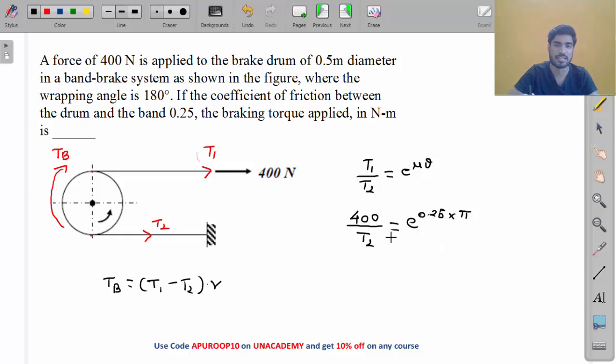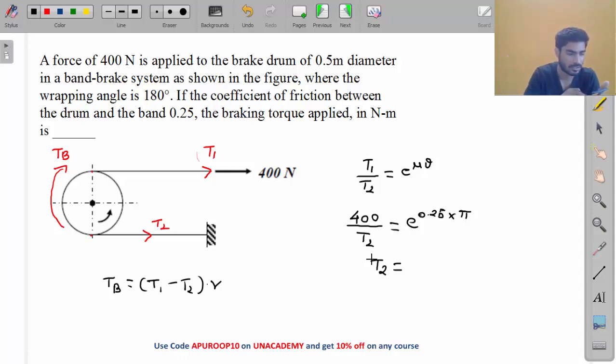So just put the values and you will get the value of T2. Solve this, what will you get, my friend? 400 divided by e to the power 0.25 into pi. What are you getting, my friend?